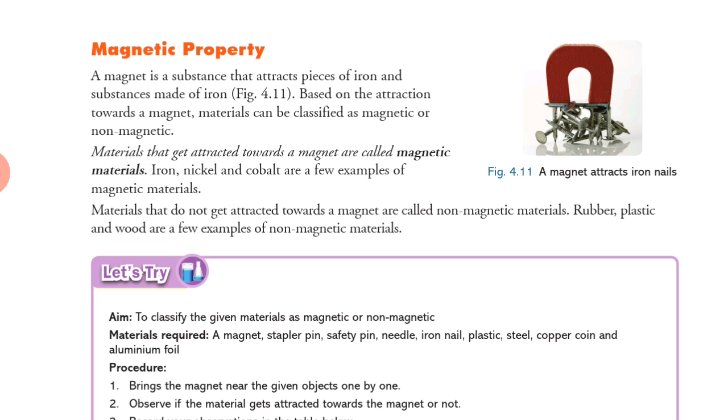Okay, magnetic material. Examples are iron, nickel and cobalt are few examples of magnetic materials. Materials that are not attracted towards a magnet are called non-magnetic. Rubber, plastic and wood are few examples of these. Okay, very easy to understand. Take a magnet. If the object gets attracted towards that, then it is a magnetic material. If it doesn't get attracted towards that, then it is a non-magnetic material.